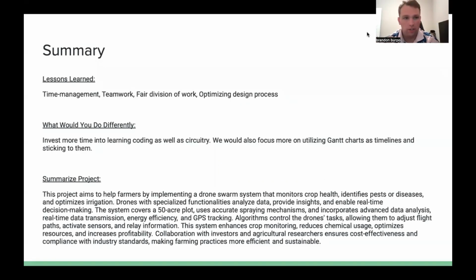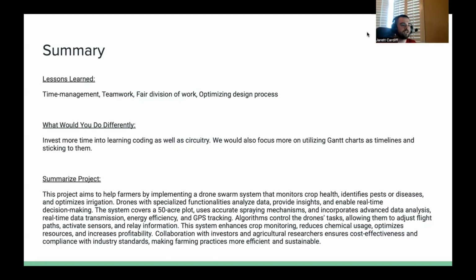So in summary, some of the lessons learned that we came across during this project were time management skills, the use of teamwork, the fair division of labor across all 3 members, and optimizing the design process. Things we would do a little bit differently in the future: definitely invest a little bit more time into learning the code as well as the circuitry. We would always focus on utilizing the Gantt charts more as timelines and sticking to them hardcore.